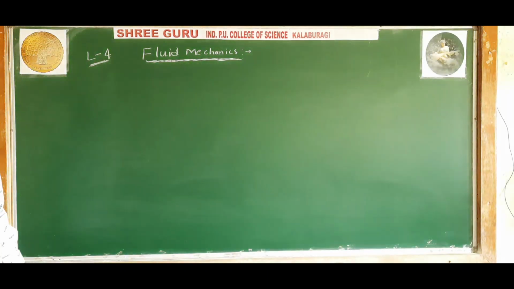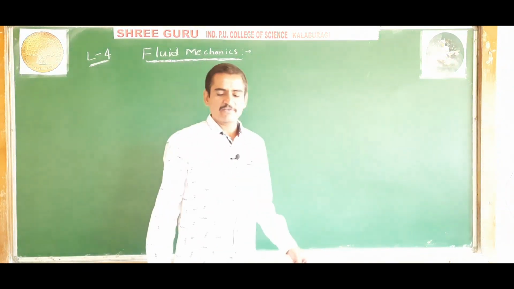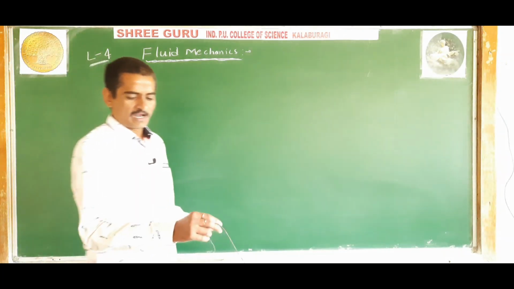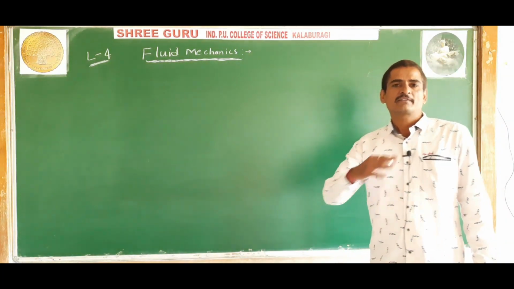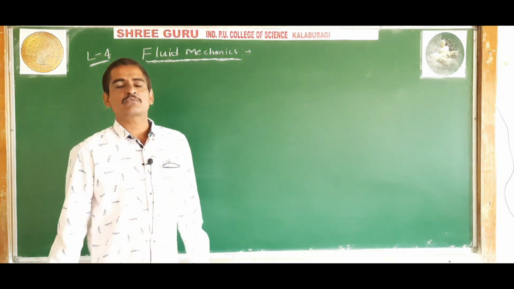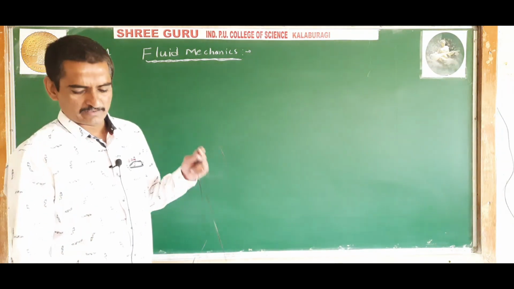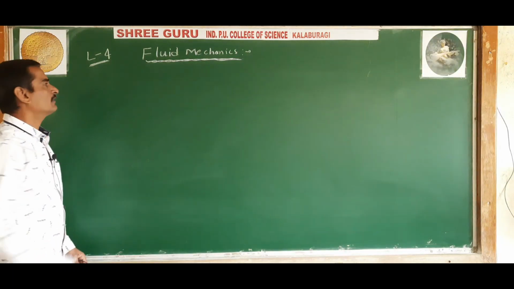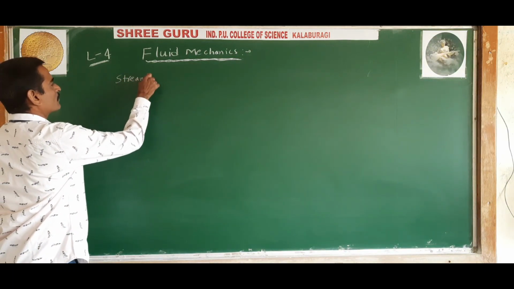We have to study the flow of liquids. The flow of liquid can be of different types. That is orderly flow of liquid, which is called streamline flow, and disorderly, zigzag flow of liquid, which is called turbulent flow. So we shall study more about these types of flow. First we study streamline flow of liquid.